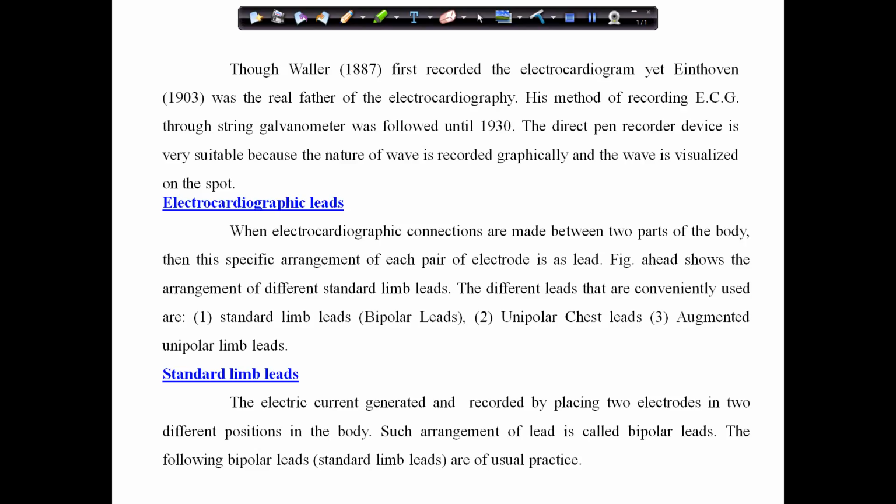Now at the second step, I would like to explain, prior to the electrocardiographic leads, some ECG grid is important. What is the ECG grid? Actually, the paper that is used for recording of ECG is called ECG paper. I will describe this in detail in my second lecture, where I will explain what the ECG paper is and the different waves, PQRST, of the ECG.